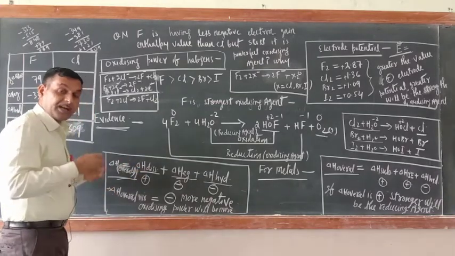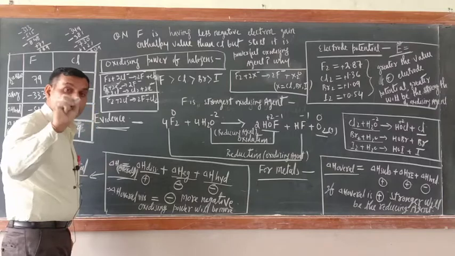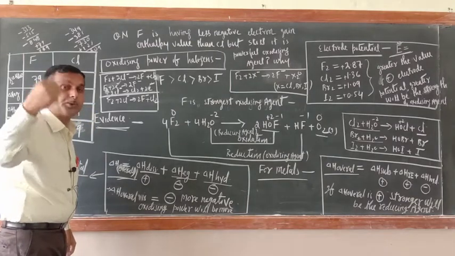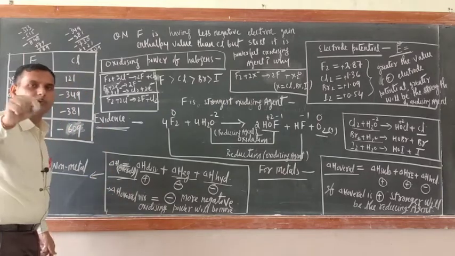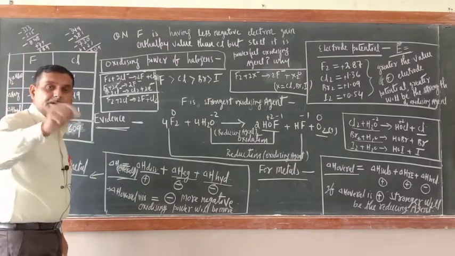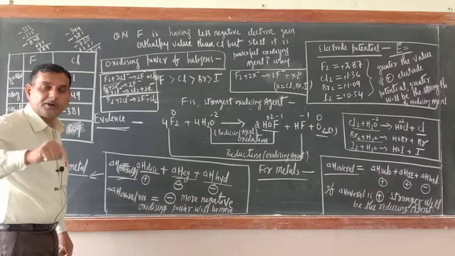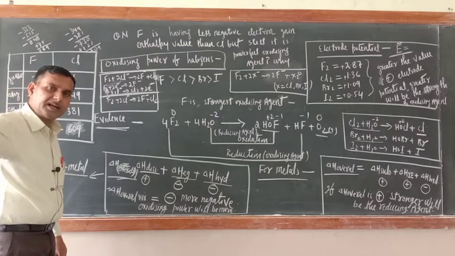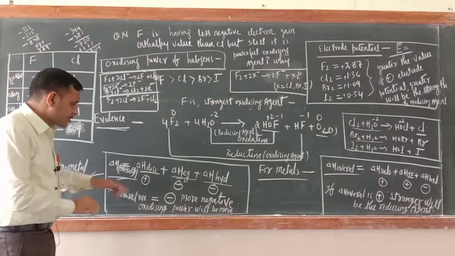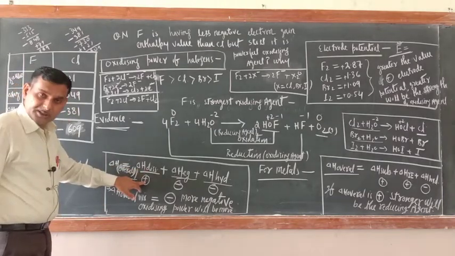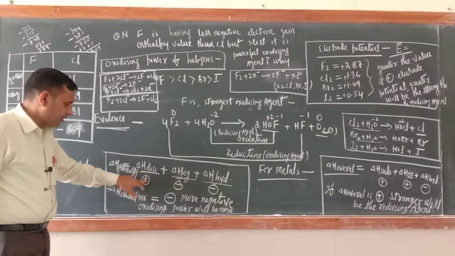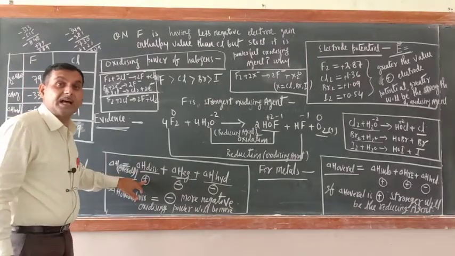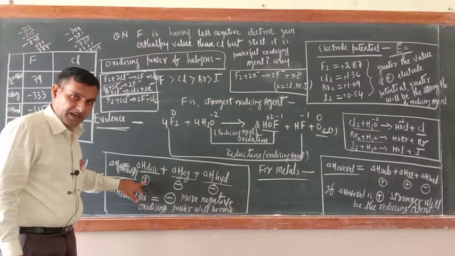The amount of energy needed to dissociate any molecule into atoms, like F2 into F and F, Cl2 into Cl and Cl, Br2 into Br and Br. Not only these, H2 into H and H. So this is dissociation enthalpy. Since this amount of energy is needed, that is why I wrote a positive sign. The energy which is required means delta H is positive. Am I correct or not?